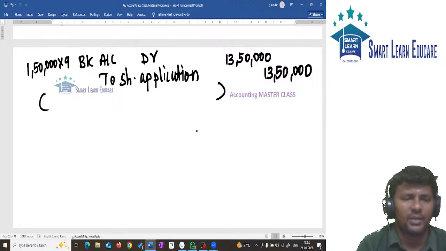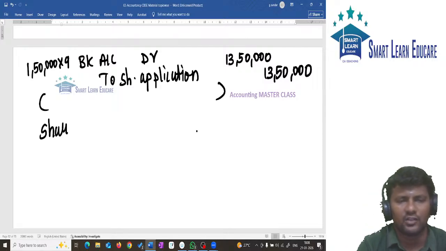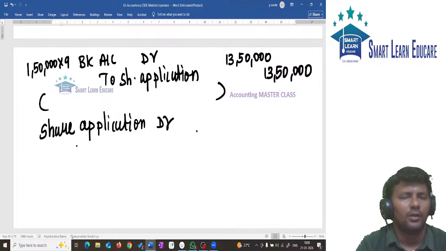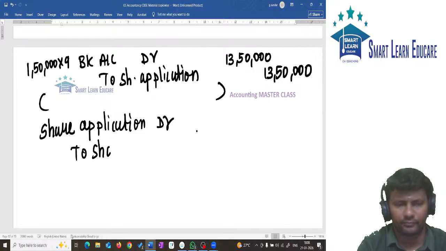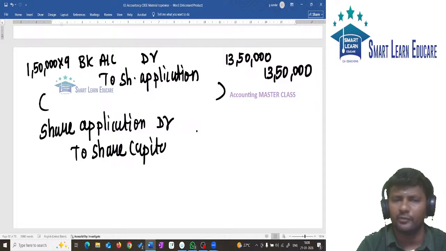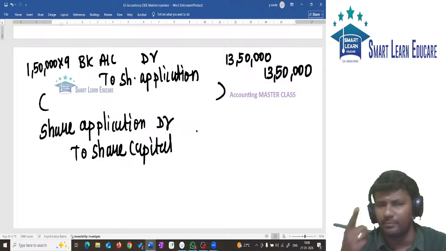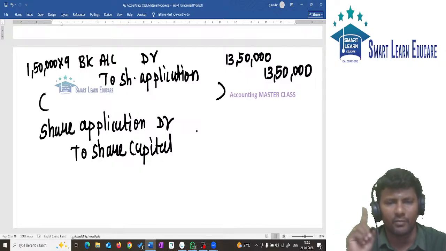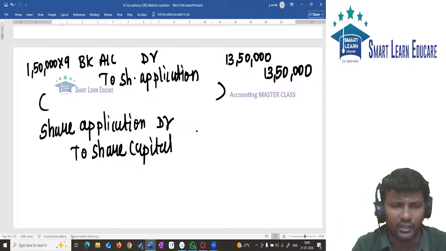Next, share application transferred to share capital. What is the entry? Share application account debit to share capital. Also we have securities premium. Securities premium should not come in the receipt entry. Securities premium should come only in the transfer entry.